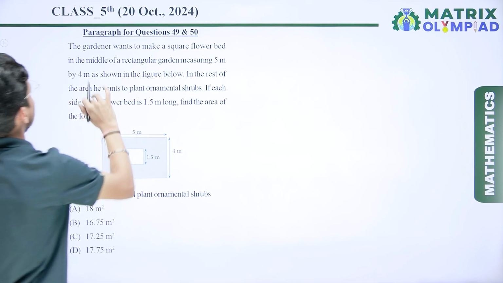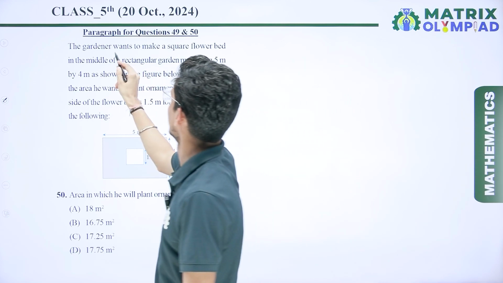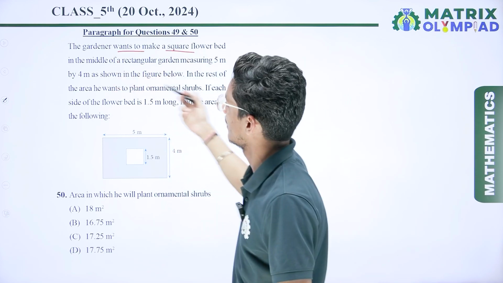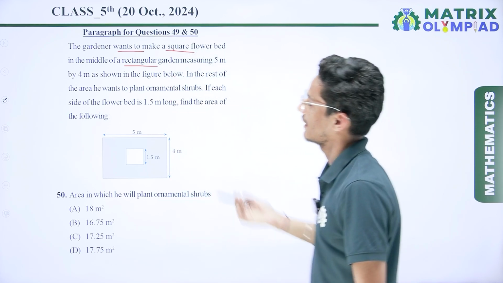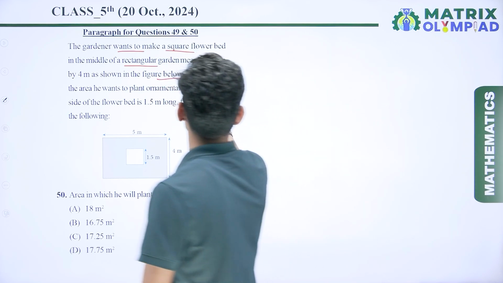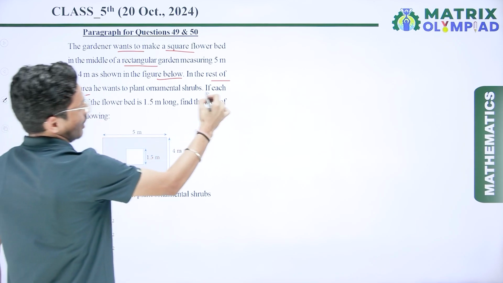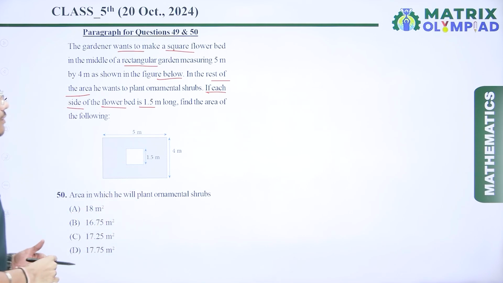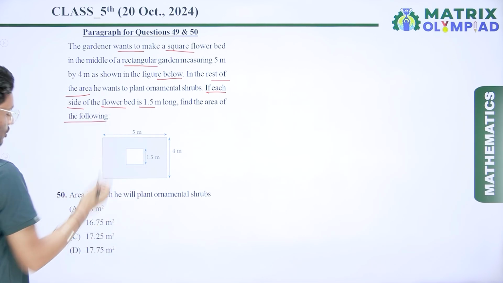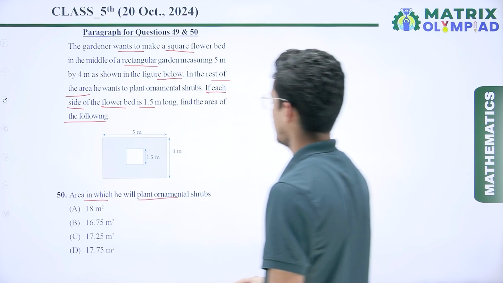Now the next question is based on the same paragraph again. So here we have a paragraph: the gardener wants to make a square flower bed in the middle of a rectangular garden measuring 5 meter by 4 meter as shown in the figure below. In the rest of the area he wants to plant ornamental shrubs. If each side of the flower bed is 1.5 meter long, then find the area of the following. So here the question is the area in which he will plant ornamental shrubs.